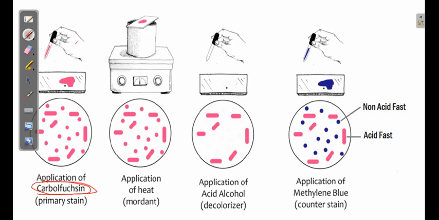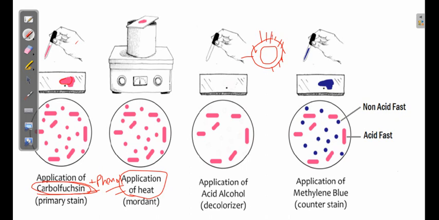Carbol fuchsin is the primary stain, along with phenol. So carbol fuchsin plus phenol are added to the smear as a primary stain. Now, as I have said, because this contains a very thick layer of mycolic acid, the carbol fuchsin and phenol will not be able to penetrate inside, and that is why we also need to apply heat so that the cell wall becomes somewhat porous and the primary stain can penetrate inside.